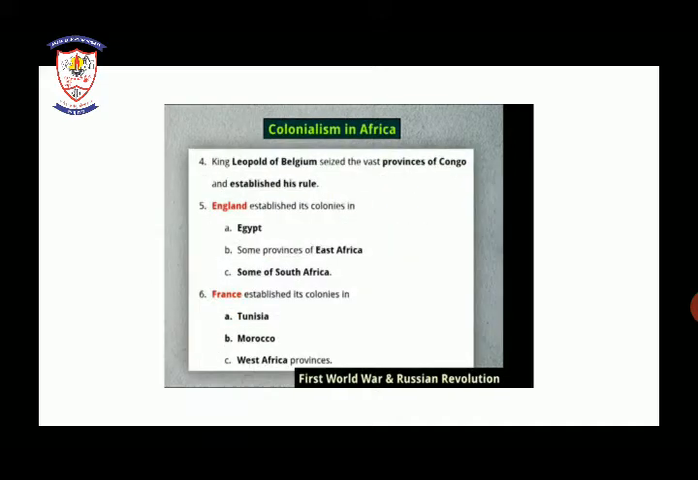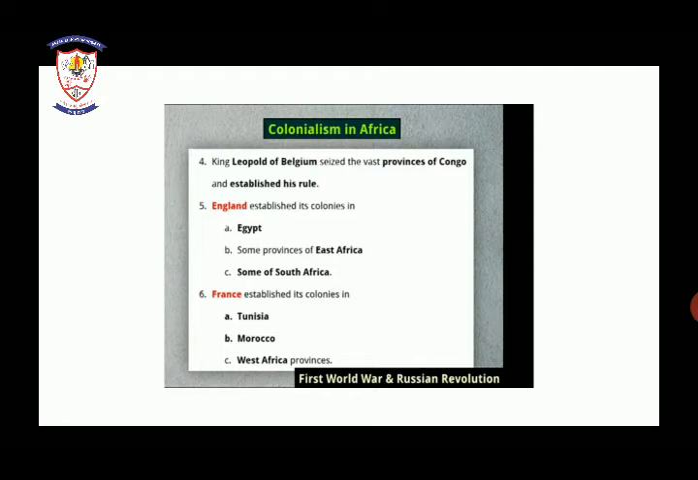Next, fourth point, King Leopold of Belgium seized the vast provinces of Congo and established his rule. Now what happened? King Leopold of Belgium, okay, seized, which means took hold of, the vast provinces of Congo and established his rule.